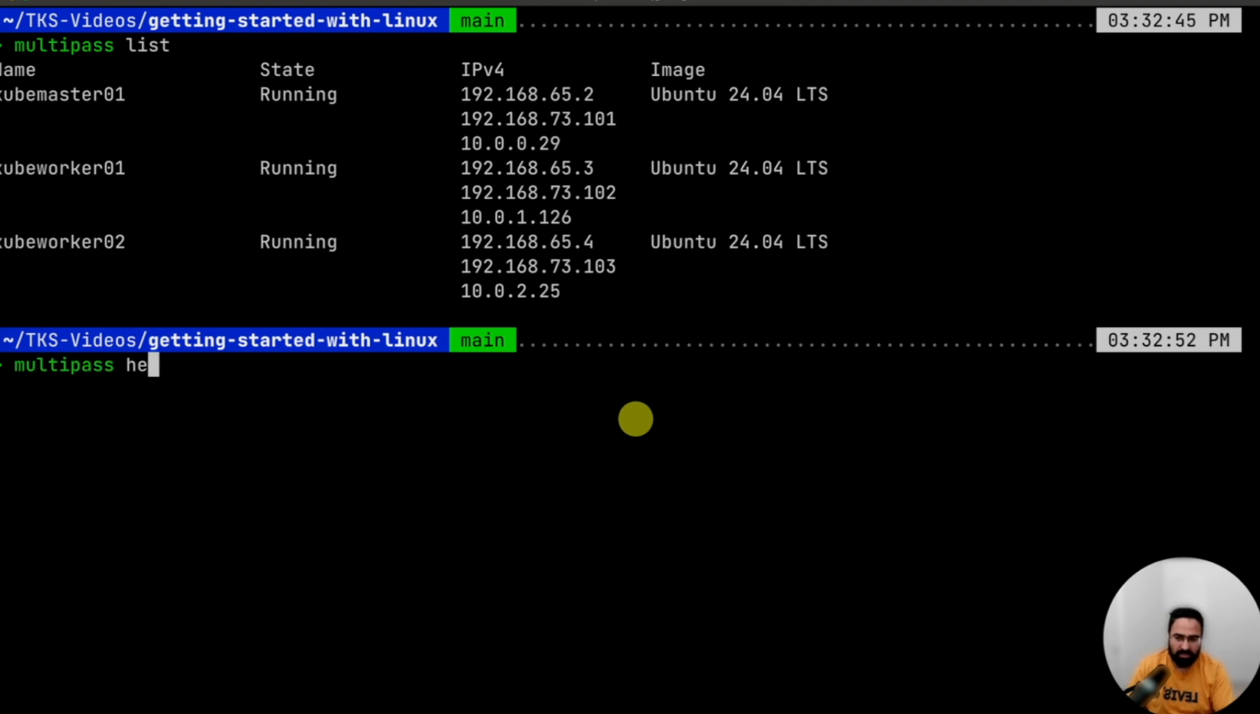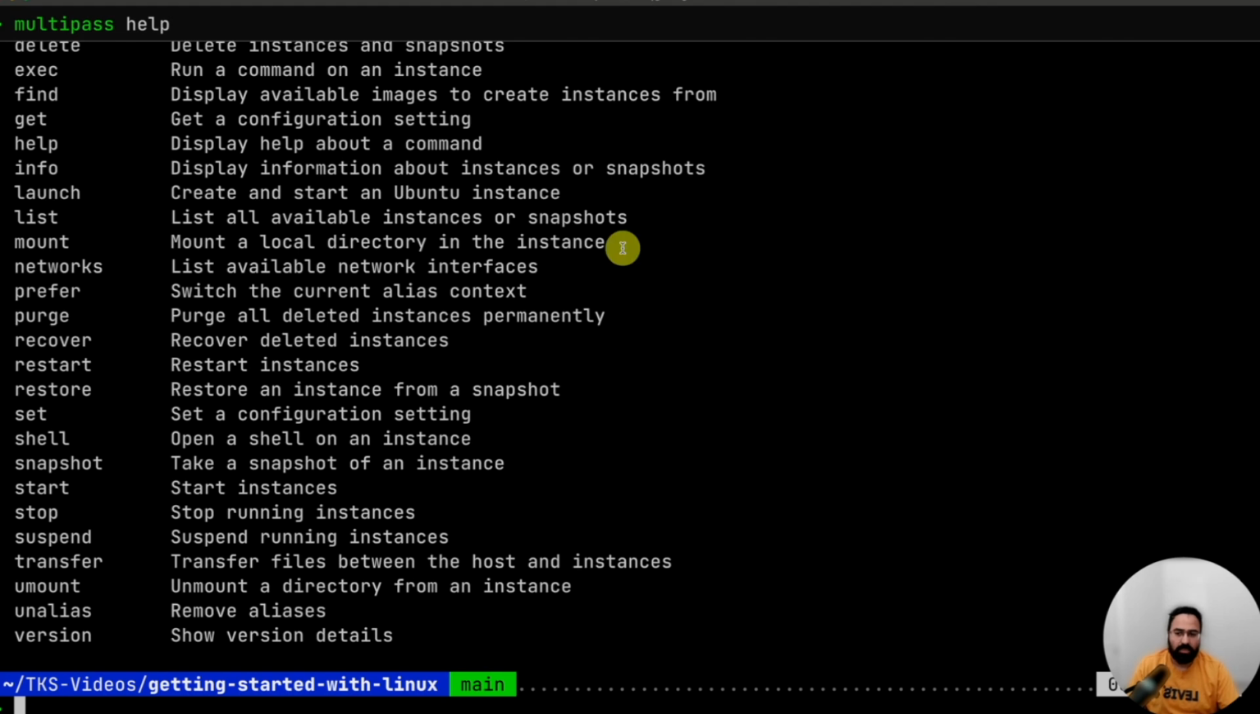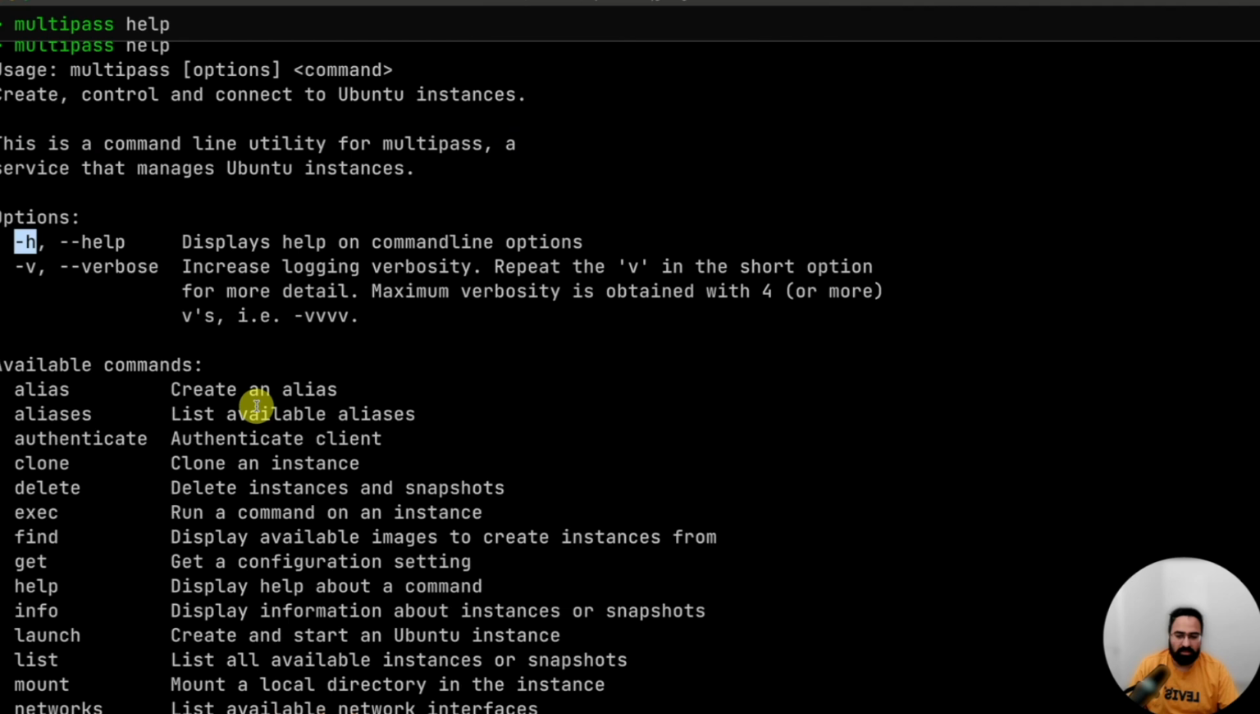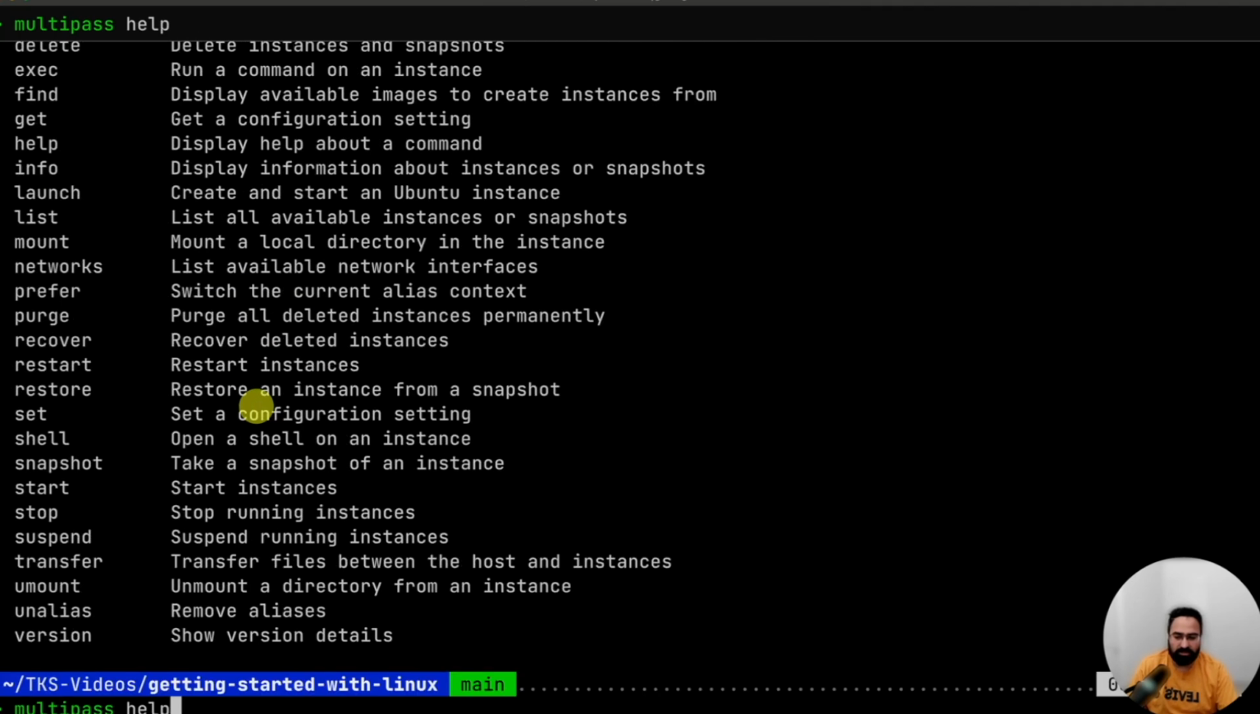But if I say multipass help, you can see it has many kinds of sub commands. In Linux, a standard way of looking for help is the command and then hyphen hyphen help, or hyphen h. That's it, and you'll be able to see some information. All right, before I did this, I was playing with it and I ran some commands here.